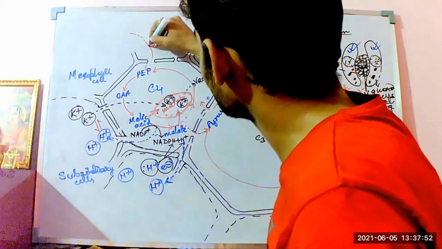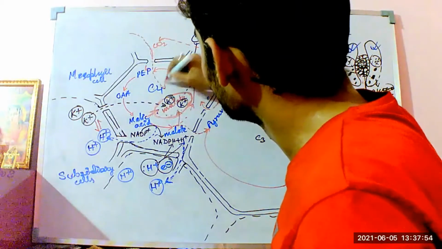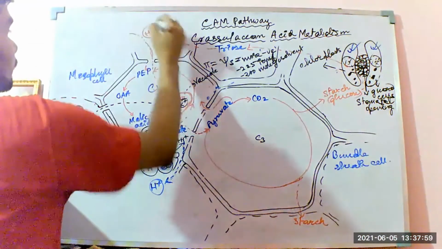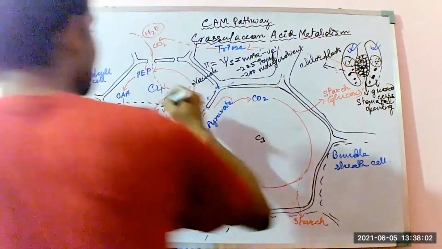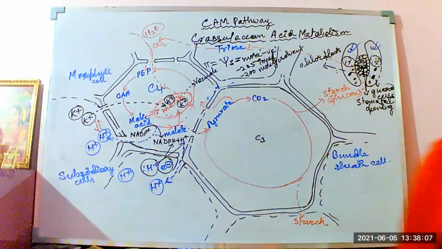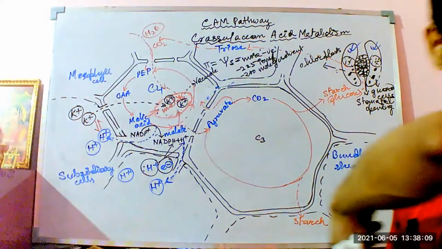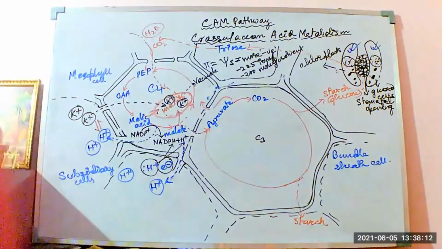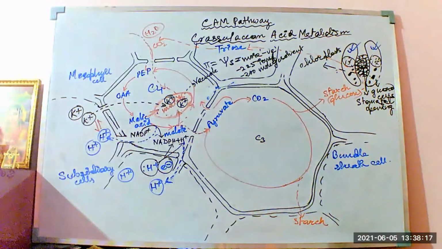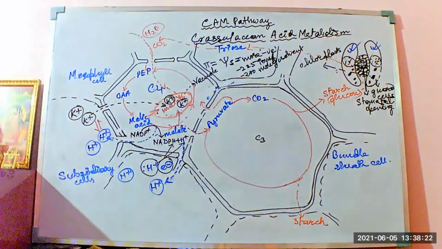Water vapor from the atmosphere or water from any other sources, H2O, enters into the vacuole. This water from the atmosphere, water vapor, or the water that is being fixed by the photolysis of water during the light reaction, or the water that is being absorbed by the ascent of sap by the transpiration pull of the active root pressure, and also by the passive root pressure when imbibition happens or the ascent of transpiration pull happens. By the active root pressure and the passive root pressure, whatever is necessary,